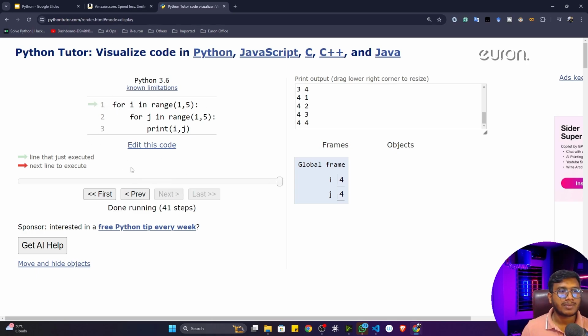Now see, program has been executed. Okay, this is the idea of this particular nested for loops. I think you got it right now. Just try to copy this code and go to this particular Python Tutor and try to execute. You'll be able to understand what is happening.